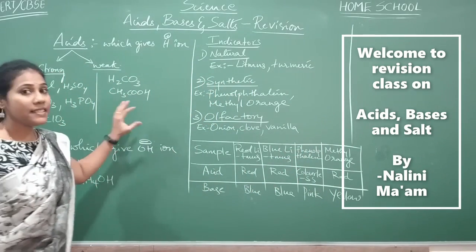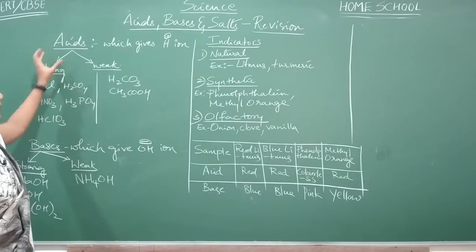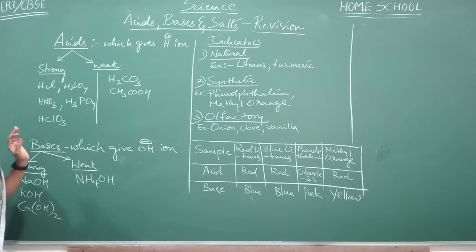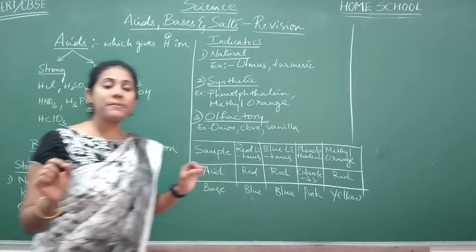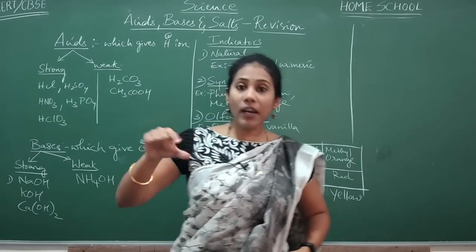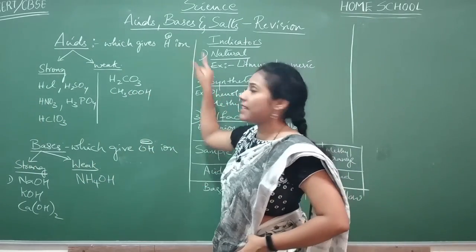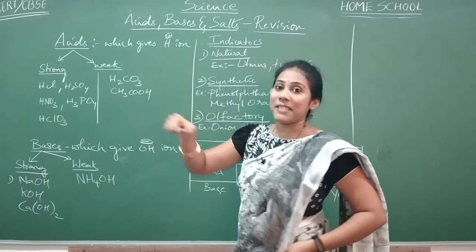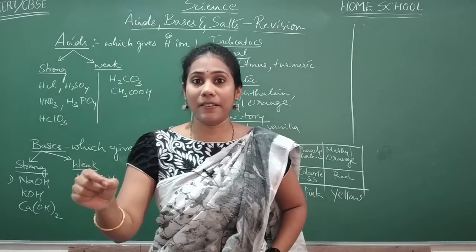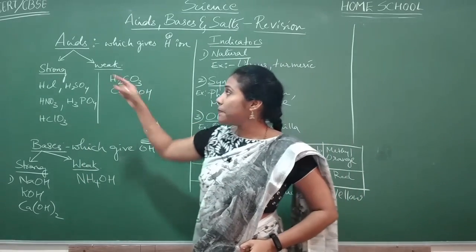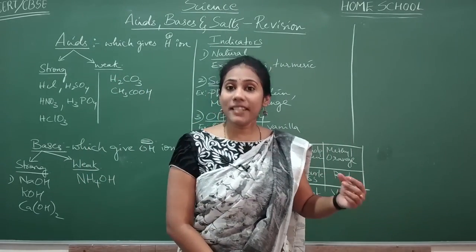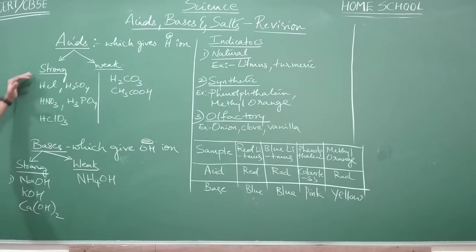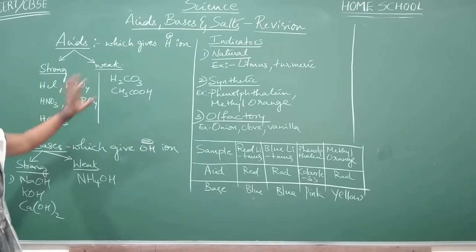And first, let us try to revise what do you mean by acid and what do you mean by a base here. So what is an acid here? Acid is any substance that contains or gives H plus ion. Okay. So H plus ion giving substance is called as acid. Right? And we have two types of acids here, strong acid and weak acid. So you need to remember the examples under strong acid and the examples under weak acid.